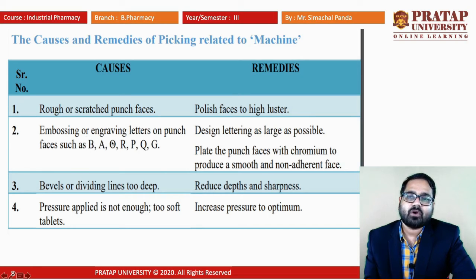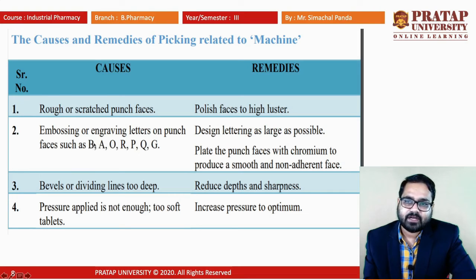So whenever the gaps are present, and that will take inside the surface, when the punches make the impression, that may take away a certain amount of granules inside. See, Q is having a certain gap, O is having a certain gap, A is having a certain gap, D is having a certain gap similarly, and the B is having a certain gap.